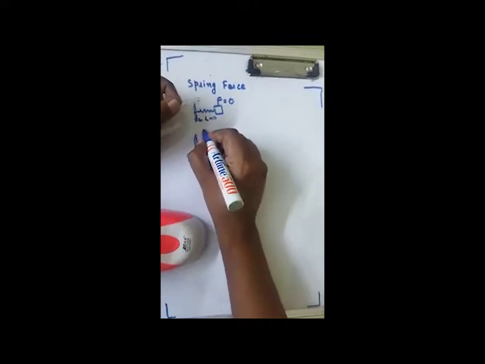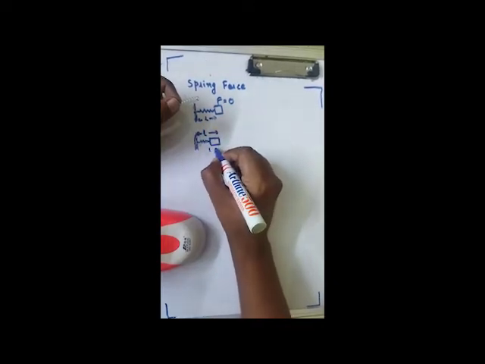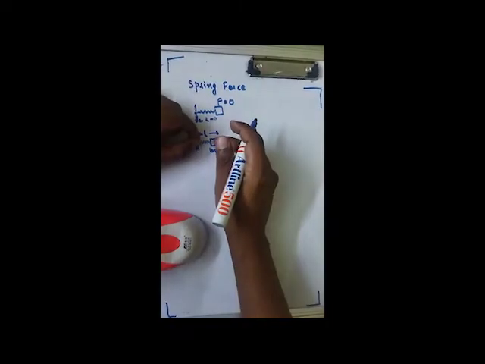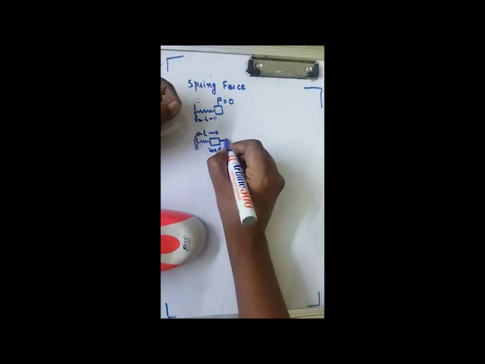That means the initial length was this much and I compressed it by x amount of length. That means the spring is trying to force this body in this direction.